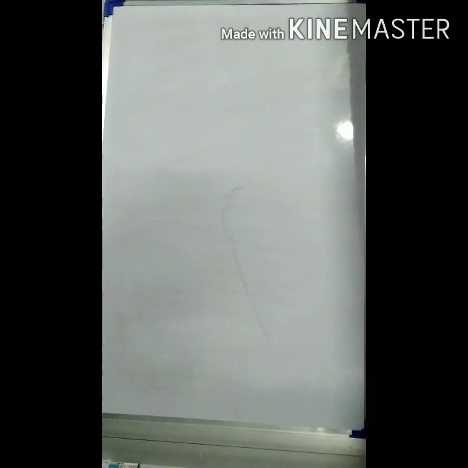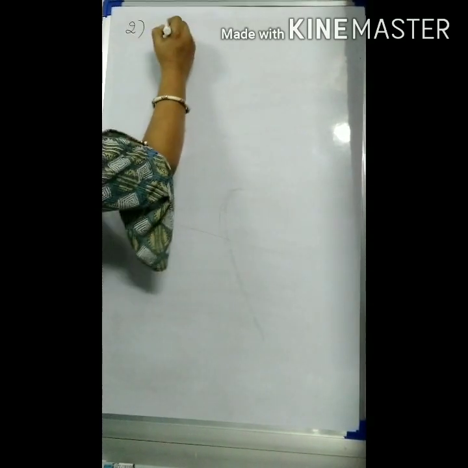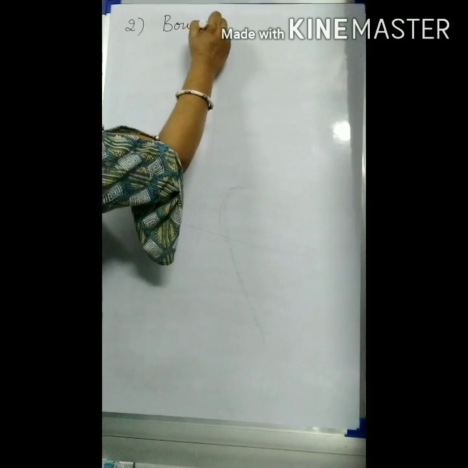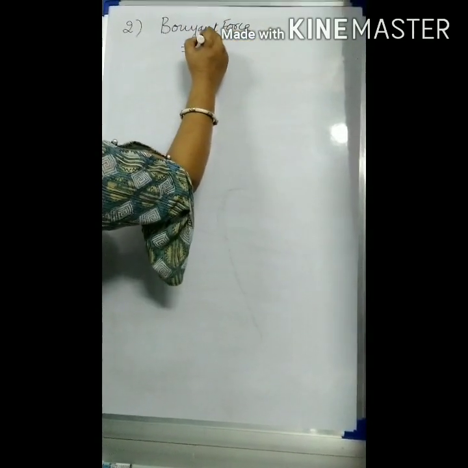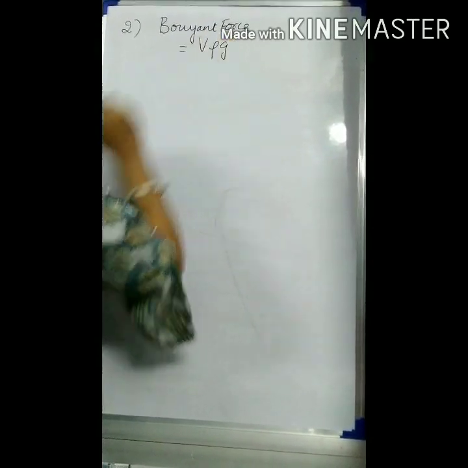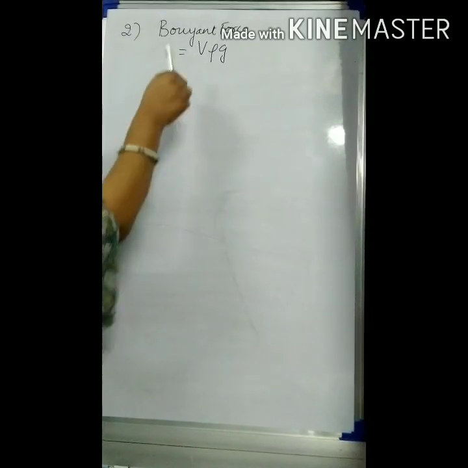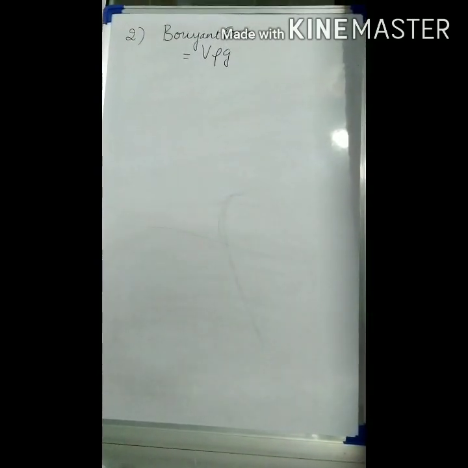immersed in a liquid and density of a liquid. Over here, what you need to remember is that buoyant force is equal to V rho g. This is the formula we had done. Now what is this showing? This is showing that buoyant force is directly proportional to immersed volume.